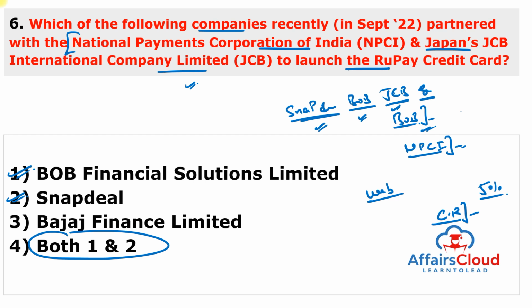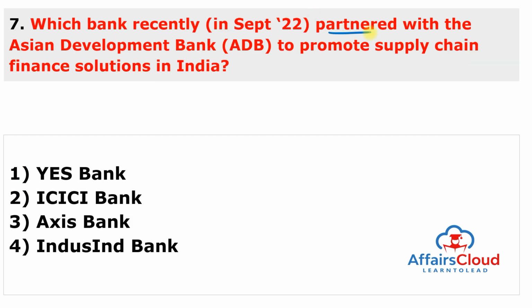Moving to next question. Which bank recently partnered with the Asian Development Bank to promote supply chain finance solutions in India? And this bank is IndusInd Bank. Answer of this question is 4.